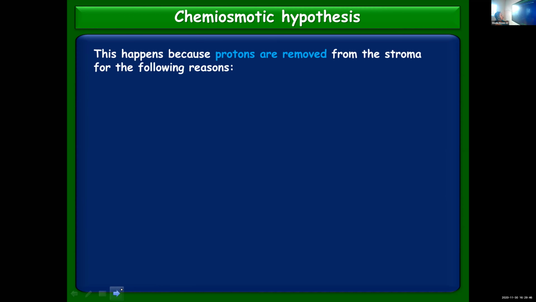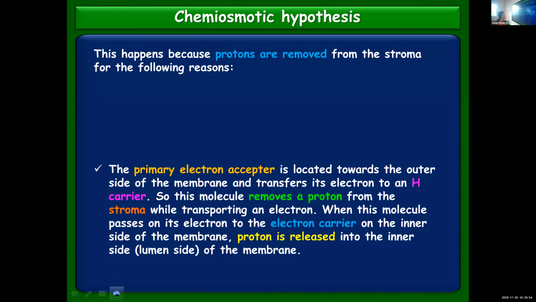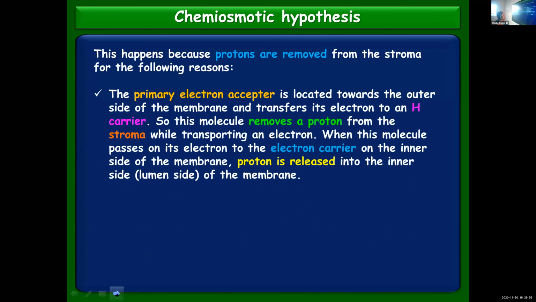This happens because protons are moved from the stroma for the following reasons. We learned already that in photosystem 2, when the electrons get excited, they move to the primary electron acceptor. Then from there it is passed through the electron transport chain.